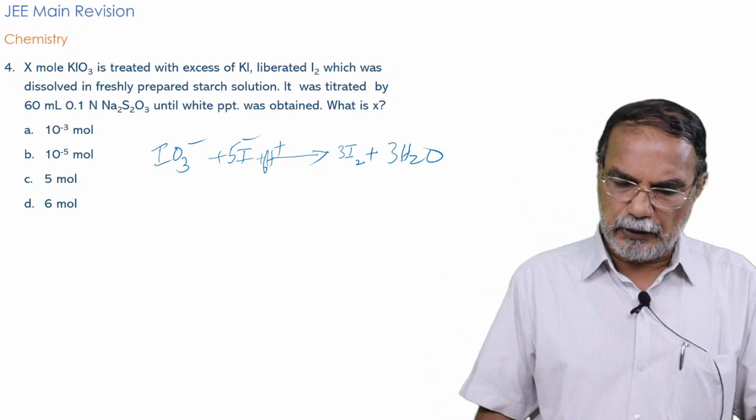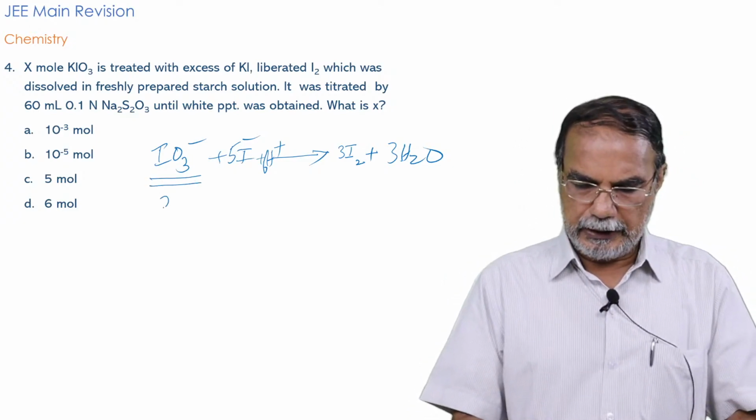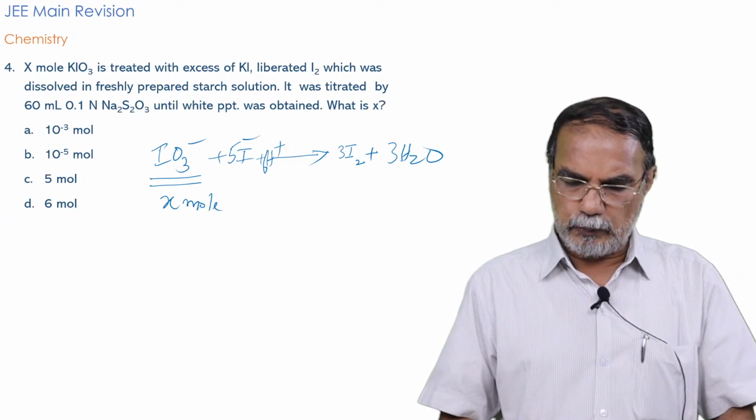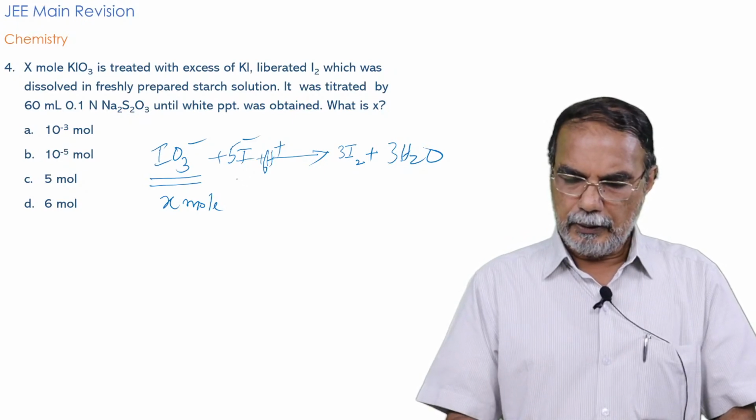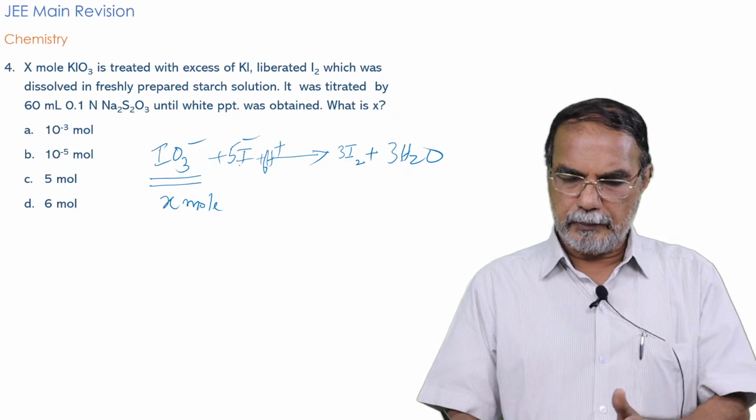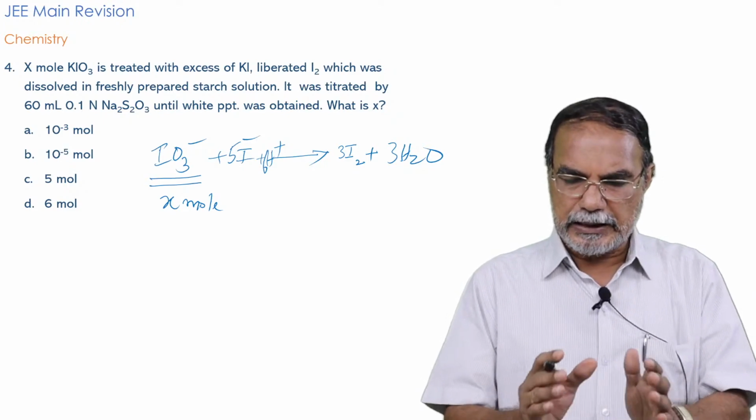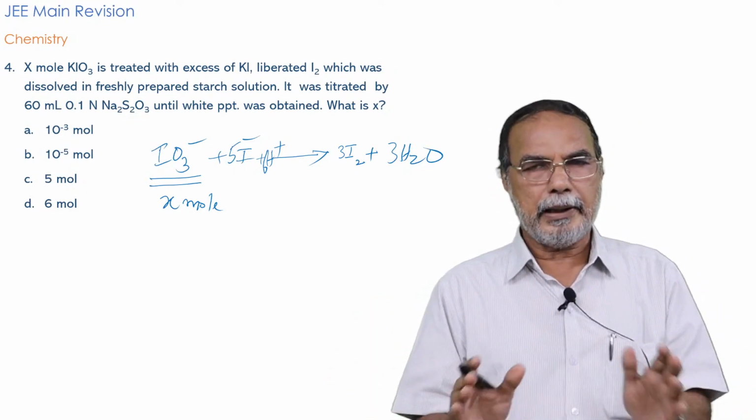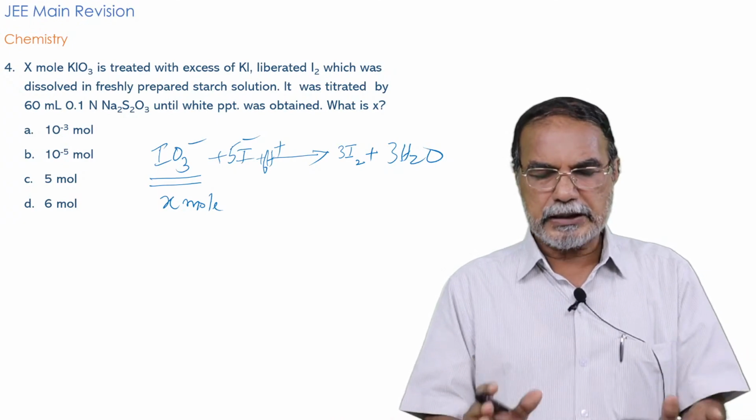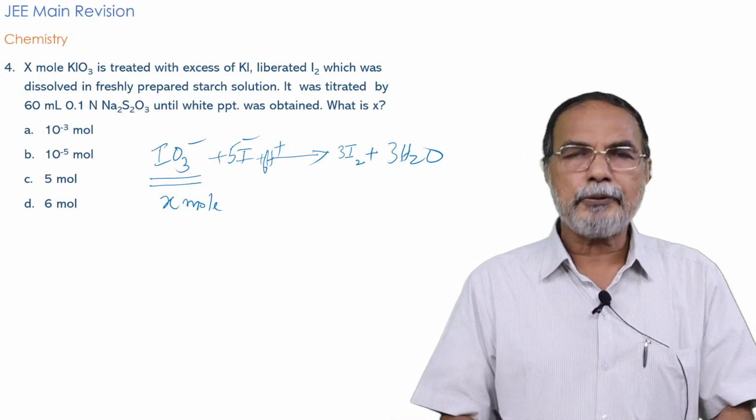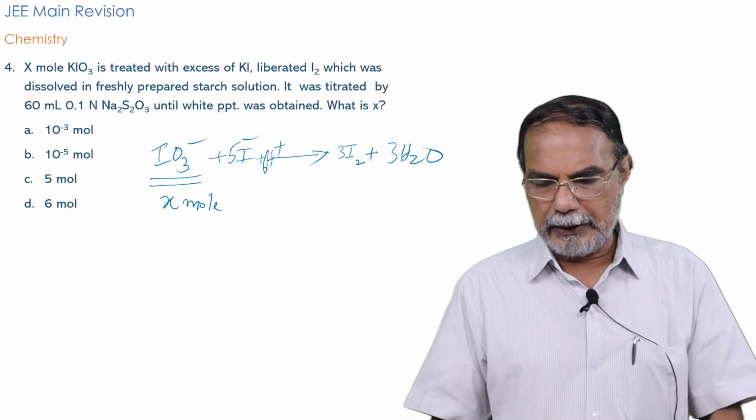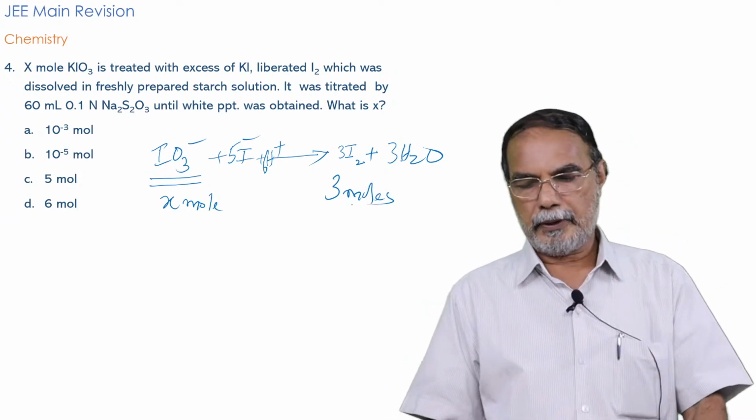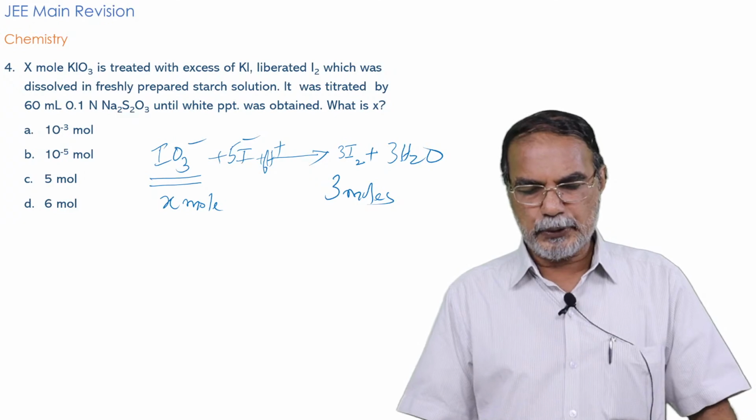So you have taken X mole of KIO3. It is given X mole. And then that X mole IO3 minus will require actually 5 mole I minus, but that is not important here. What is given is excess KI. That means the reaction is complete, with whatever I minus required, because you have taken excess of potassium iodide. So that X mole of IO3 minus would have completely reacted and converted into 3 moles of I2. According to the balanced equation, you find that X mole of IO3 minus